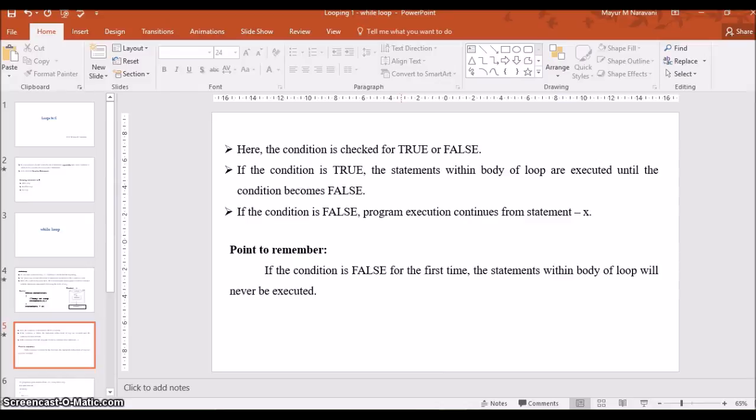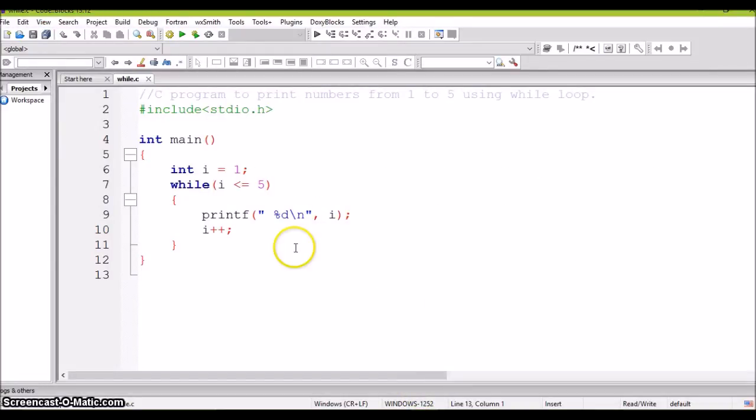Let's check a program on while loop. So this is a C program to print numbers from 1 to 5 using while loop. So the program is here. I is an integer type variable which is initialized to 1. So the initial value of I is 1.